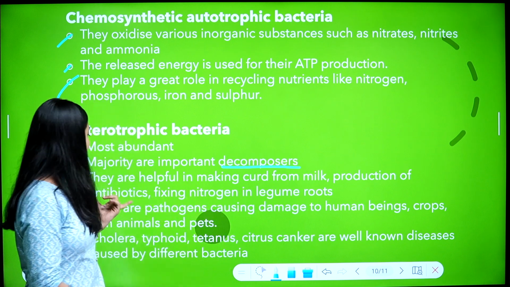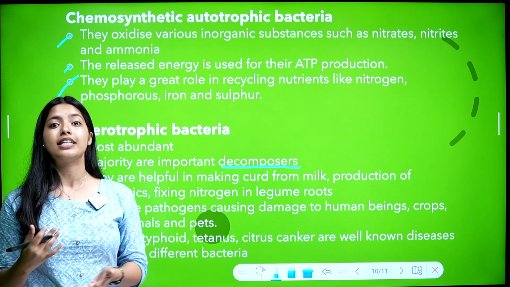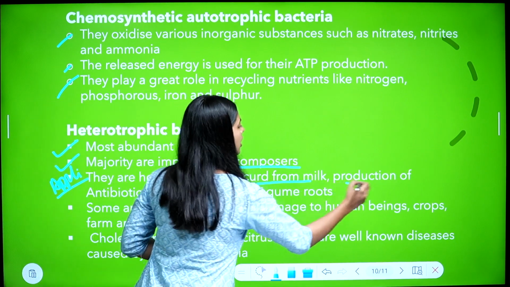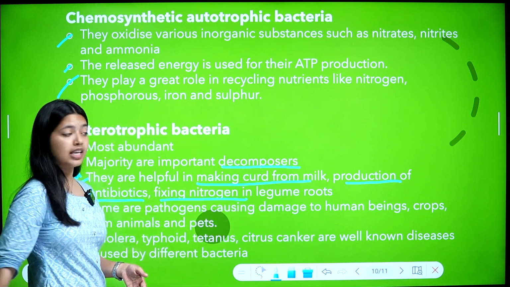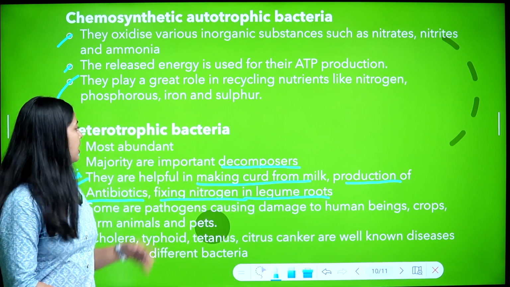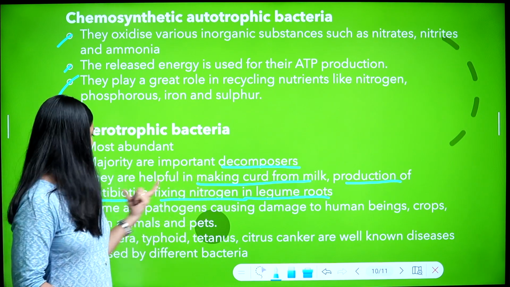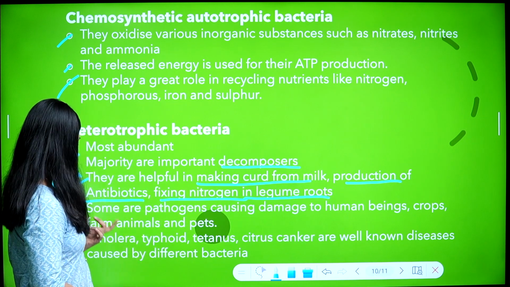And antibiotics are also produced using heterotrophic bacteria. So these are applications: making curd from milk, production of antibiotics, and fixing nitrogen in legume roots, which is done by these bacteria. These applications are important.